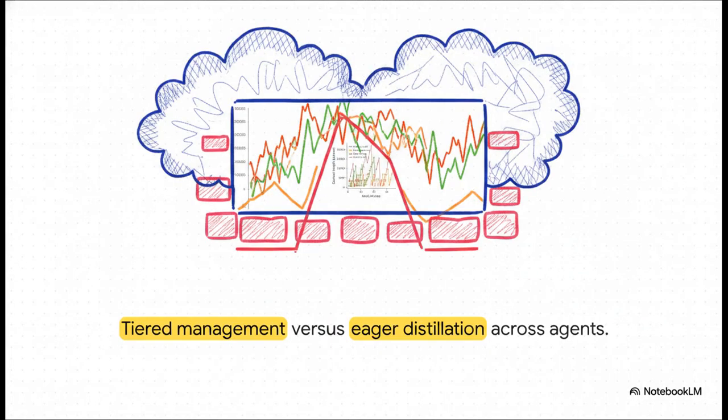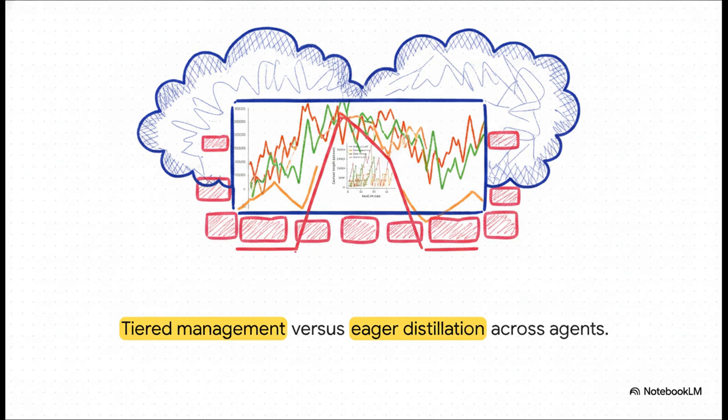Check out these context length curves. See those huge jagged spikes for the Qwen and GLM agents? That's what they call a tiered management strategy. Because those specific agents have super powerful baseline reasoning, the AdaCoM manager actually lets them see massive amounts of raw, unedited data and only steps in to compress when absolutely necessary.